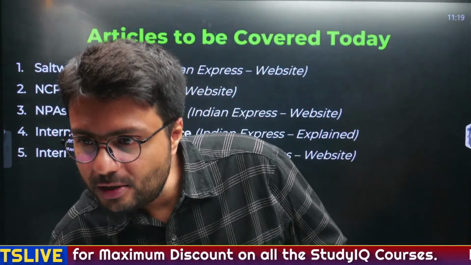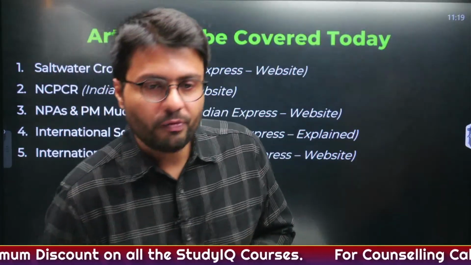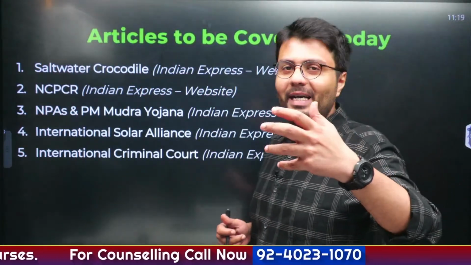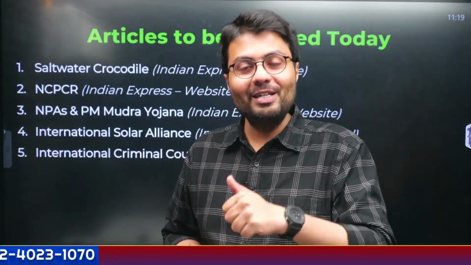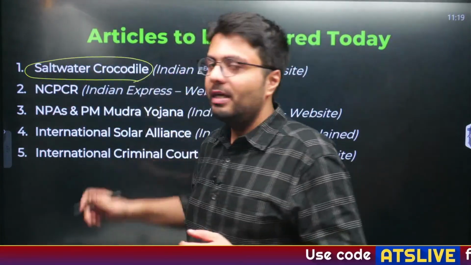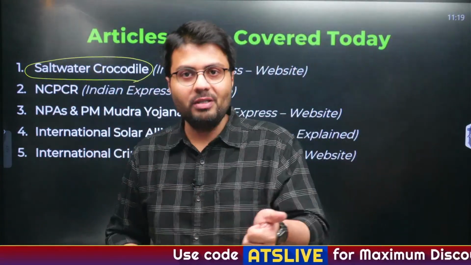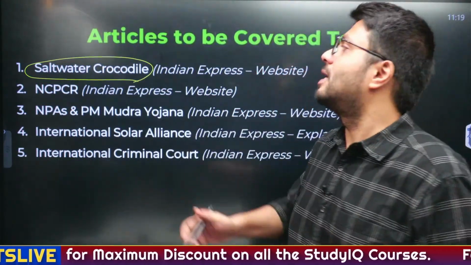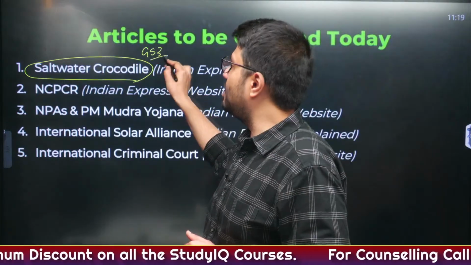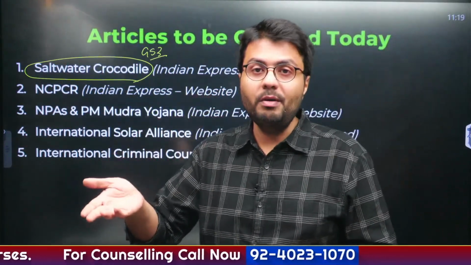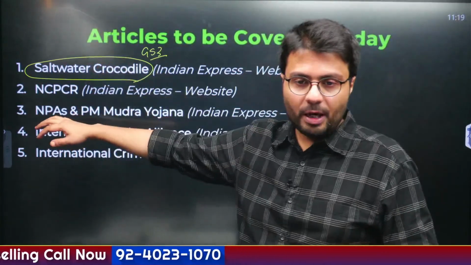We will start our today's discussion with the first article of the day, which talks about the saltwater crocodile. You'll laugh at hearing this, but the saltwater crocodile has also been called Salty. So why is the saltwater crocodile in news? What are its important habits, habitats and protection status, which is important from a UPSC perspective? We'll try to find out in our today's discussion. This is relevant from a GS paper 3 perspective, and quite frequently you'll see important species that are in news being asked in the prelims before. So automatically this becomes important.